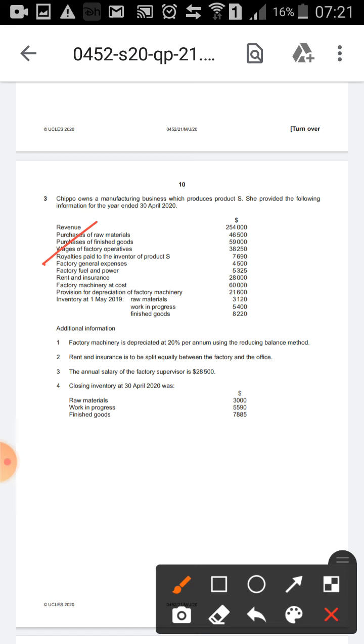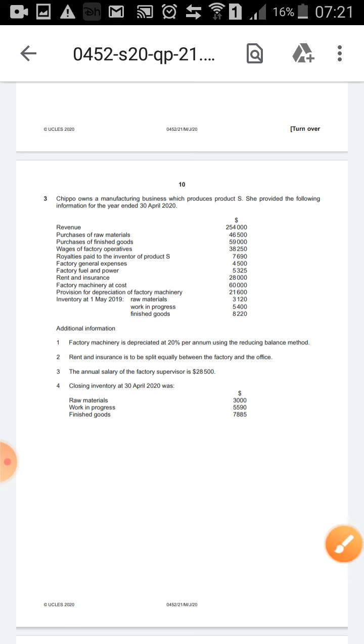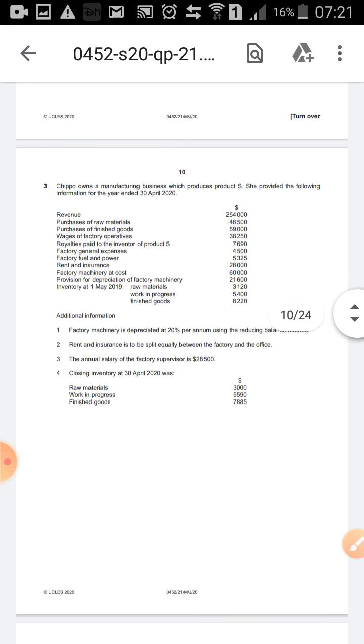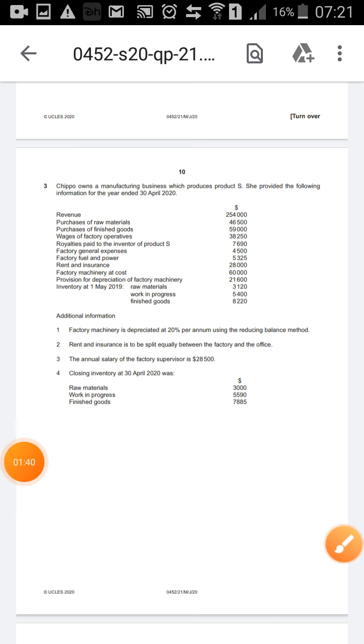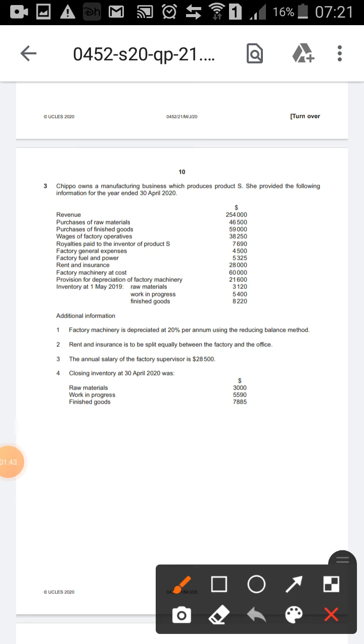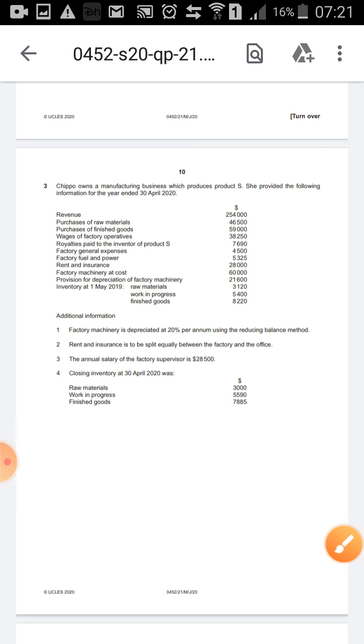To that you will add the rent and insurance, factory general expenses and all of this. Yes, and then you will get the cost, and then you will add the opening work in progress and then you will subtract the closing work in progress.